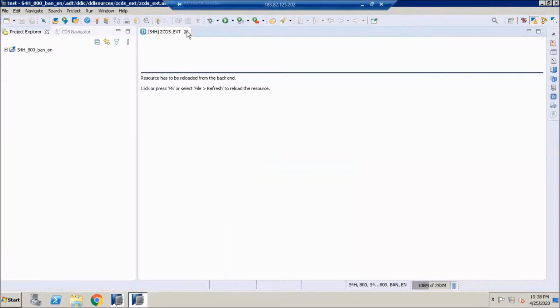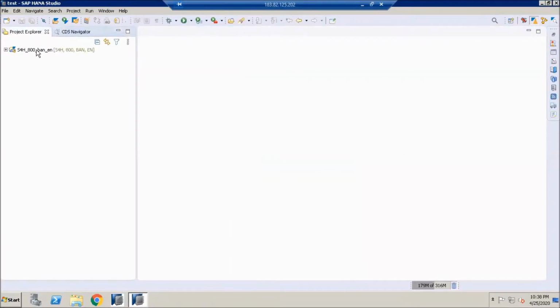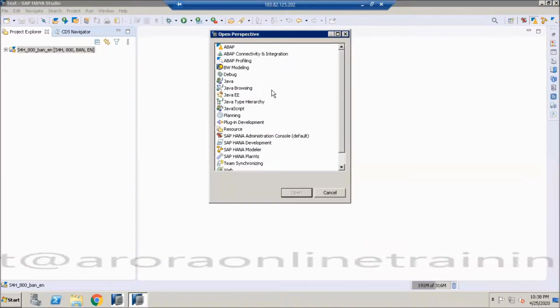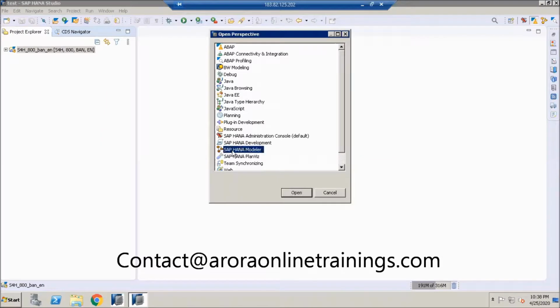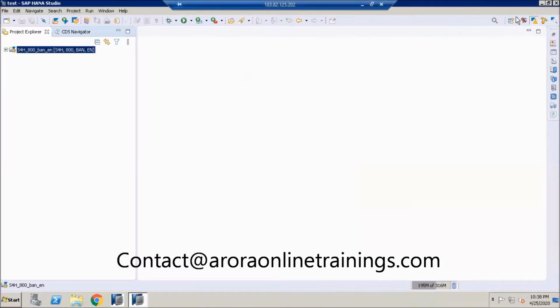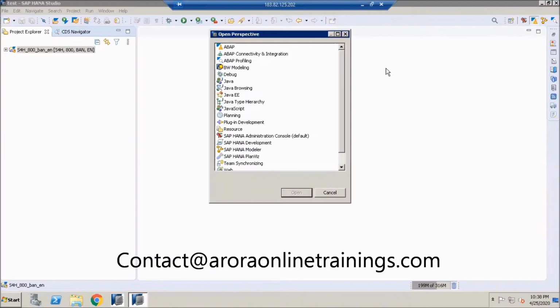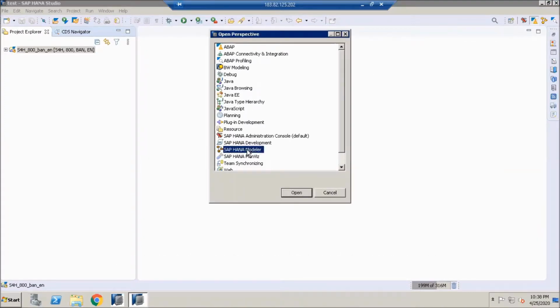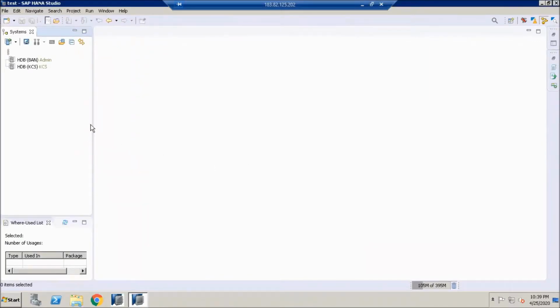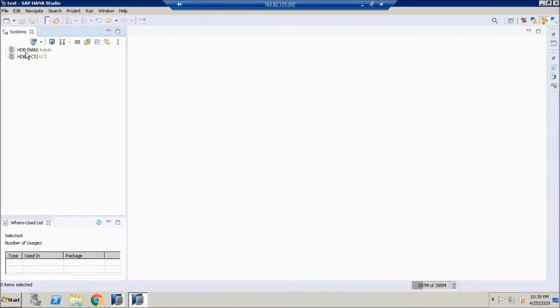Once you log in, in HANA, different people perform different activities. As restricted to this course, this is the HANA modeler perspective. In the top right corner in HANA Eclipse, you have the option to select the perspective, meaning in which perspective you are going to work. You are a HANA modeler. In HANA modeler, on the left side, it shows the instances for the database. These are nothing but connection objects.